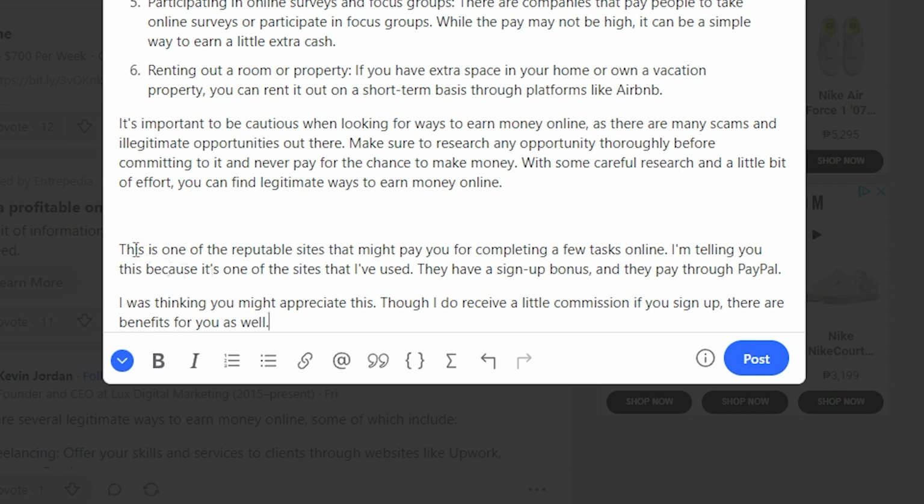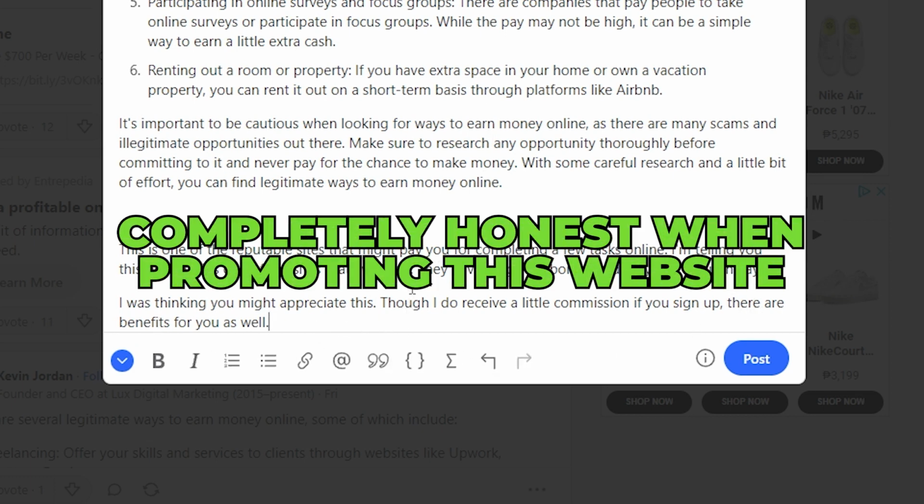This is one of the reputable sites that might pay you for completing a few tasks online. I'm telling you this because it's one of the sites that I have used. They have a sign-up bonus and they pay through PayPal. I was thinking you might appreciate this. Though I do receive a little commission if you sign up, there are benefits for you as well. Just be completely honest when promoting this website.